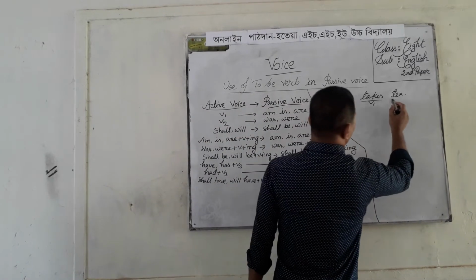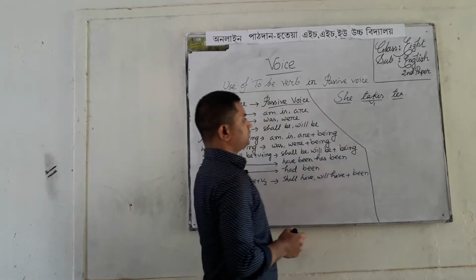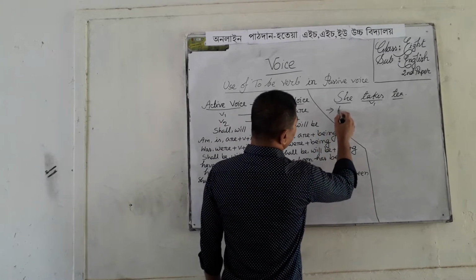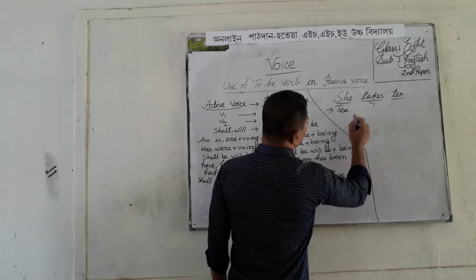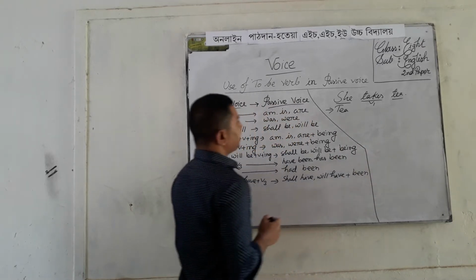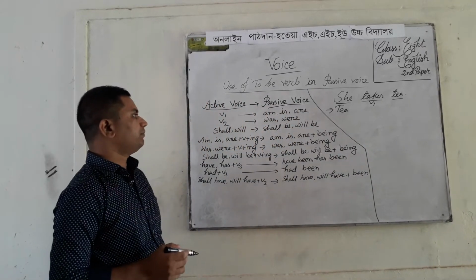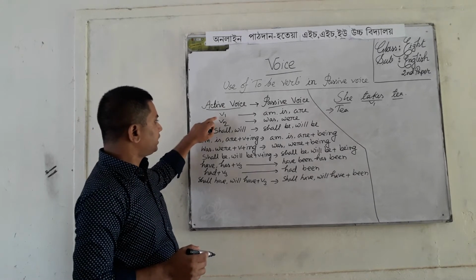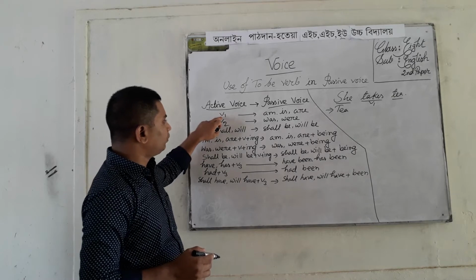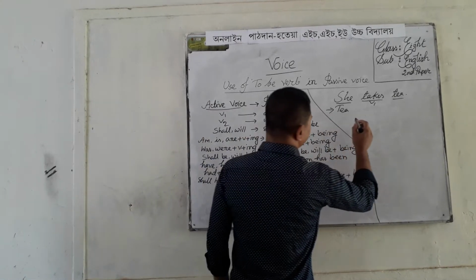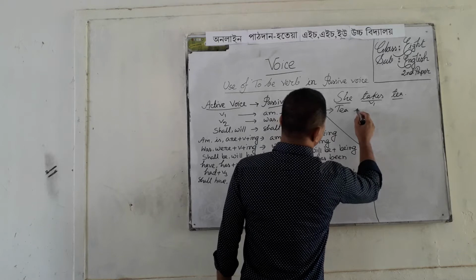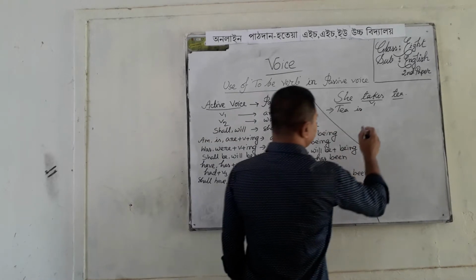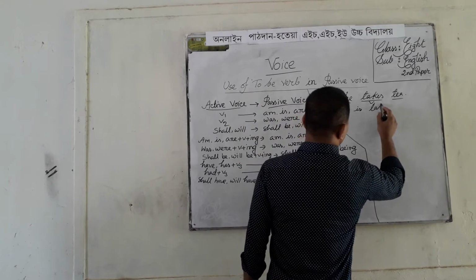Tea is the object of active voice. Then the passive voice will be: tea. Here we have to use am, is, are. According to the rules, here V1 is takes, so is will be used here as to be verb. Tea is taken.